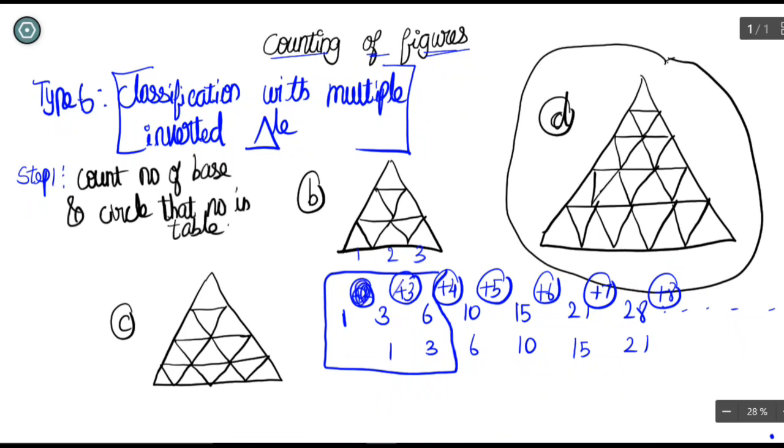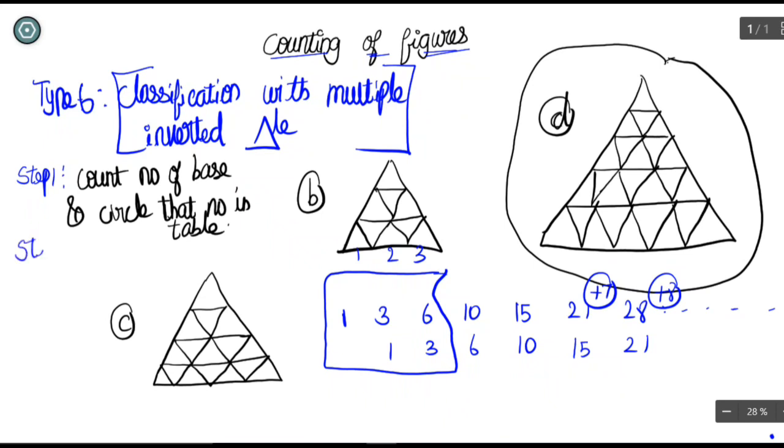Just forget this number. These are just what I have said for remembering the table. I have said how to write the table. So this is not going to be useful at any point here. Just forget this. Now you wrote the table, and the thing here is, if I am getting 3 number of bases here, so circle the first 3 numbers in the table.